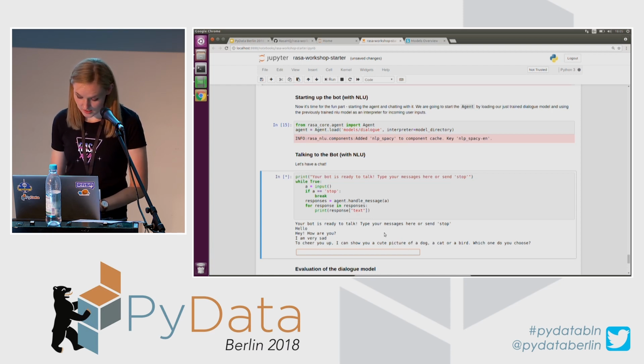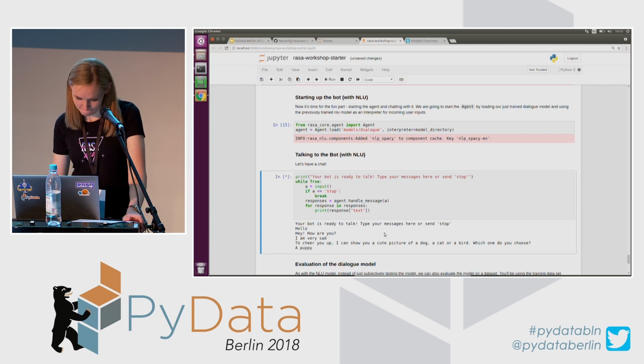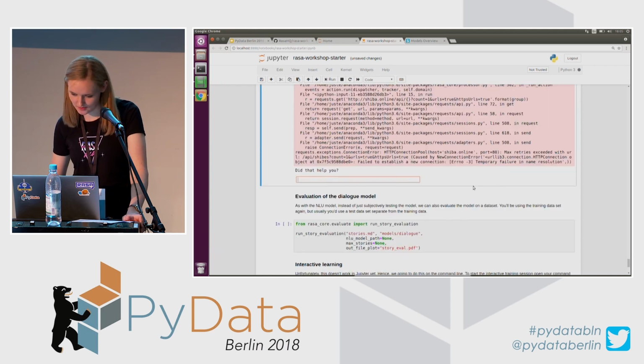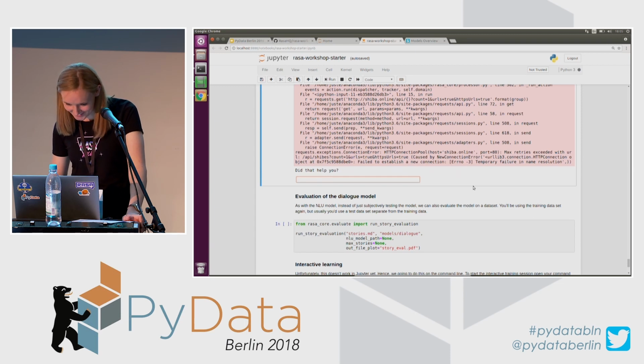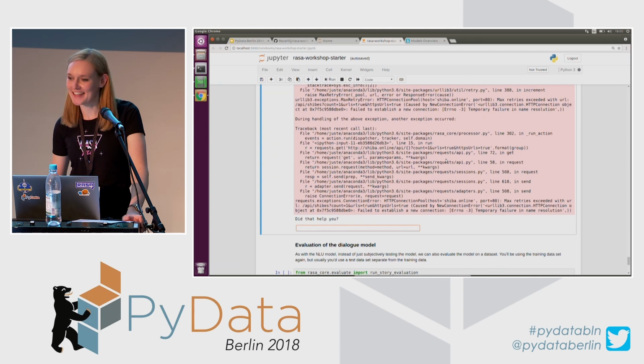And okay, let's try. I will say I want to see a picture of a puppy. So it is thinking. Oh, okay. No, that didn't help me.